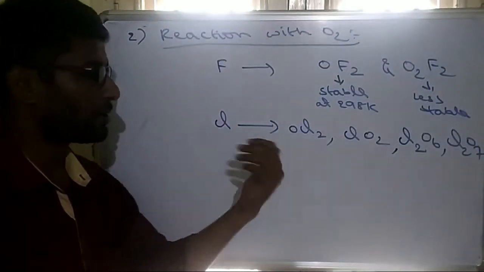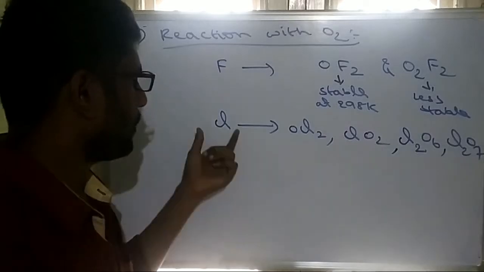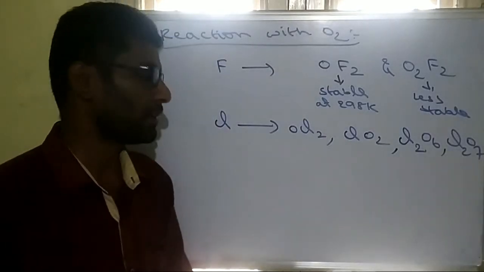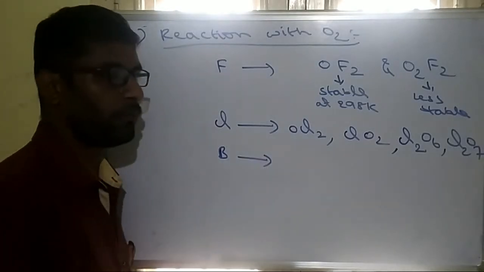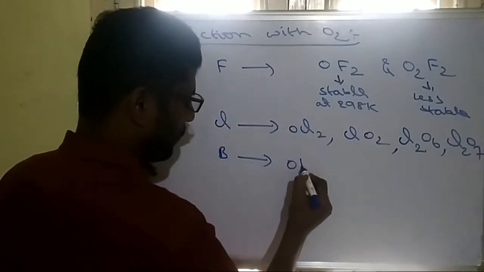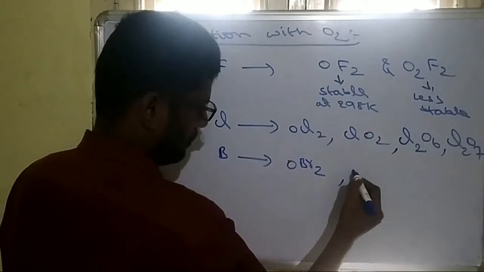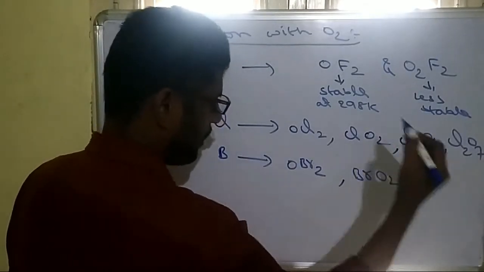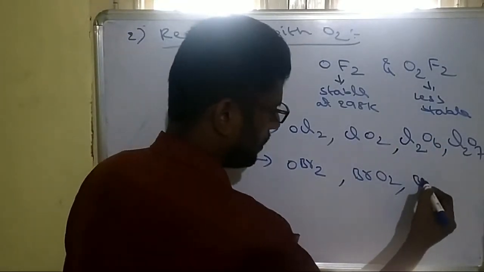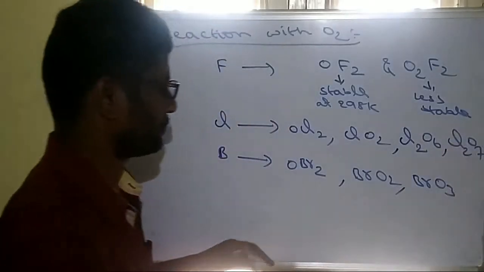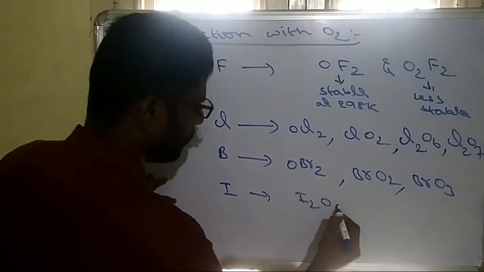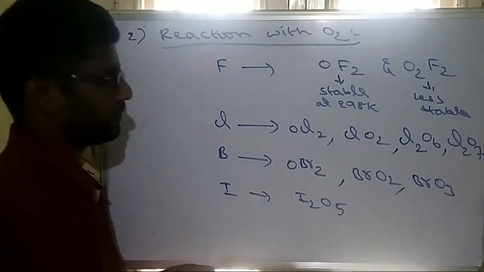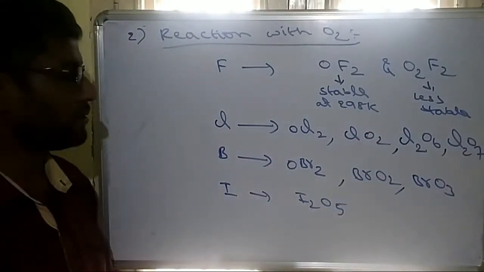These are the oxides formed by chlorine by indirect methods. Similarly, bromine will form oxides like OBr2, BrO2, and BrO3. Iodine will form only I2O5. So these are the oxides of halogens.